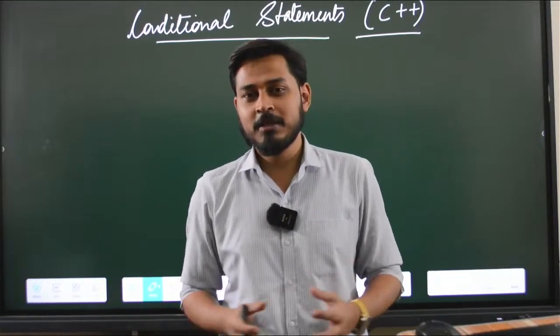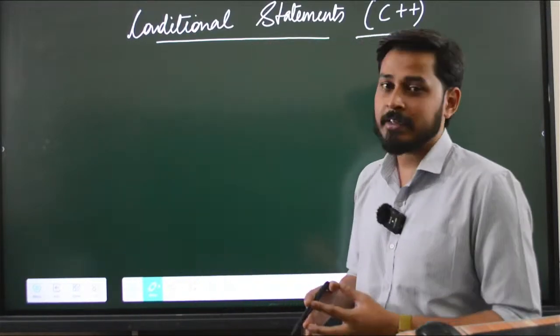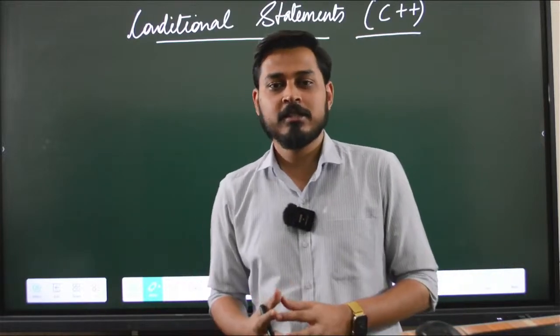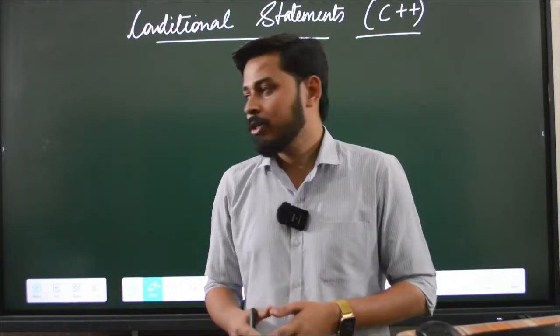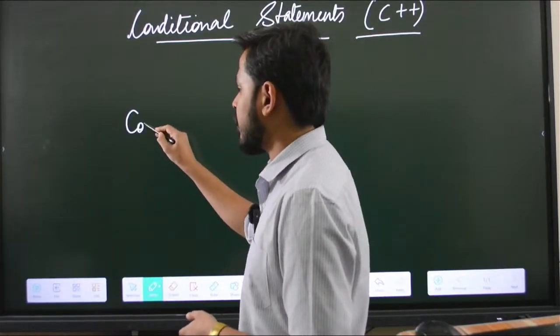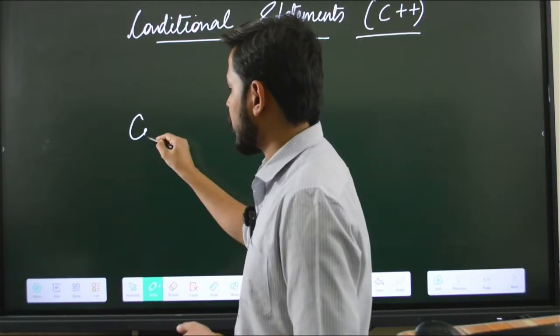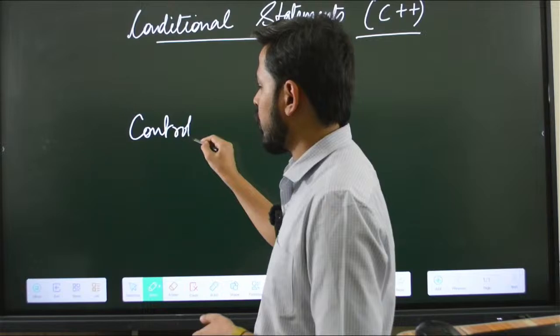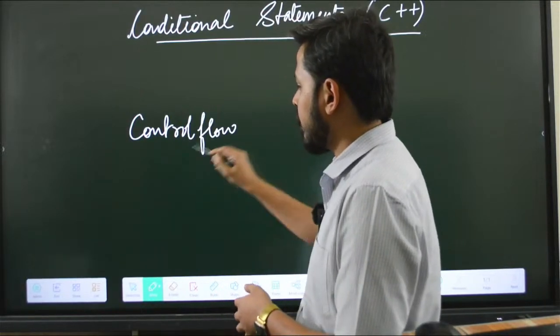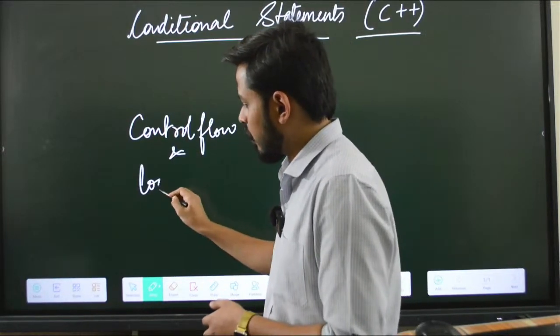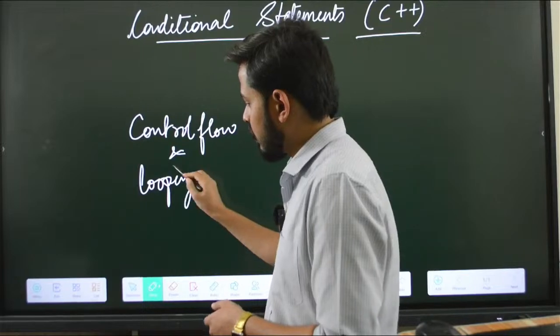Now when you start learning a programming language, there is a whole concept called control flow and looping statements, and this concept comes under that part.